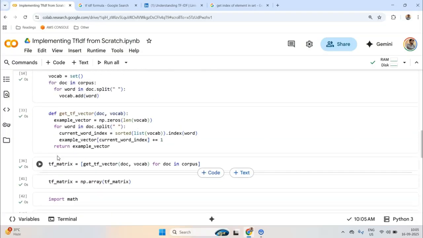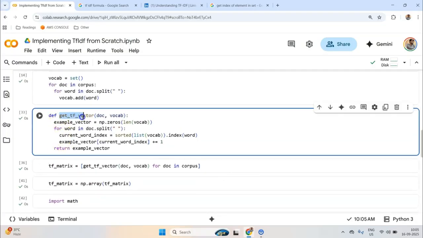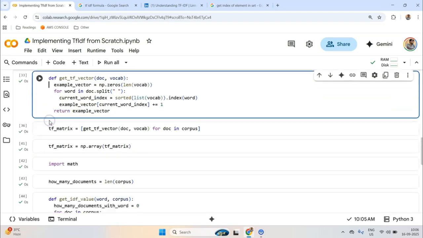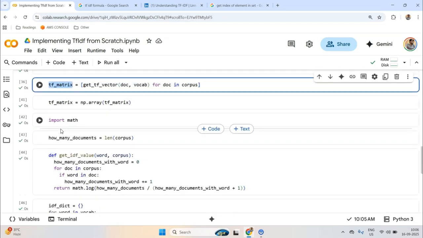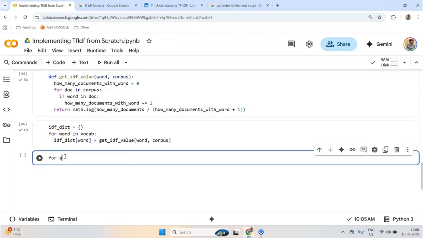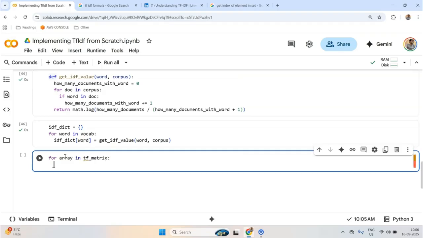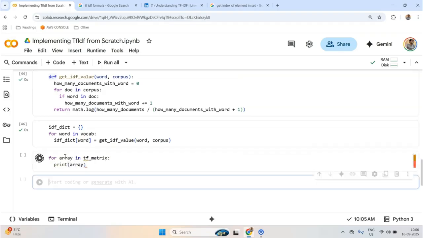So how are we going to do that? Now I defined here get TF-IDF vector. It took a doc, it took a vocab, and it returned an example vector. Now we have a term frequency. I just want to multiply it with what? So what I can do is something like for array in TF matrix, I can just for now print array.